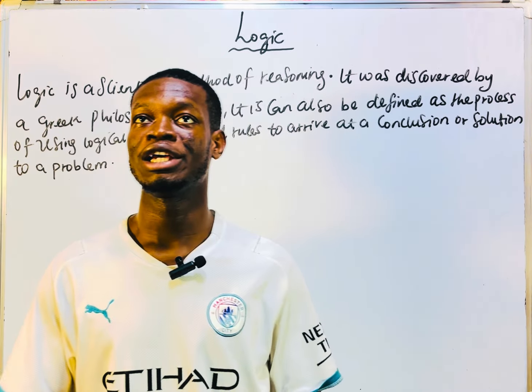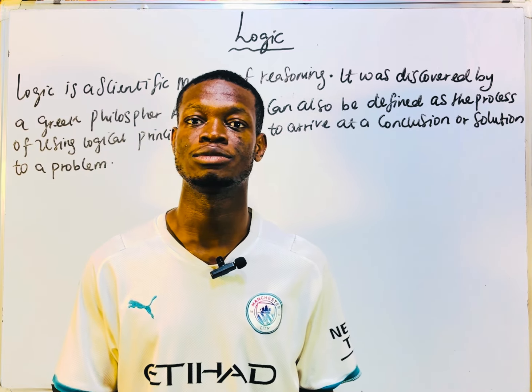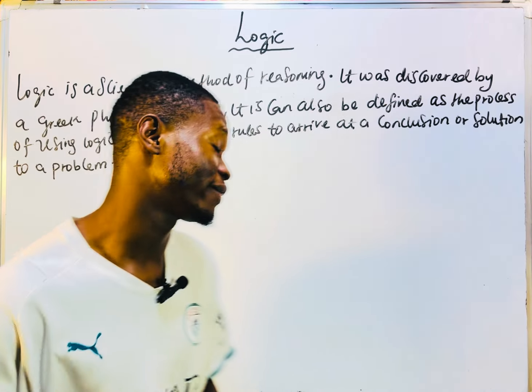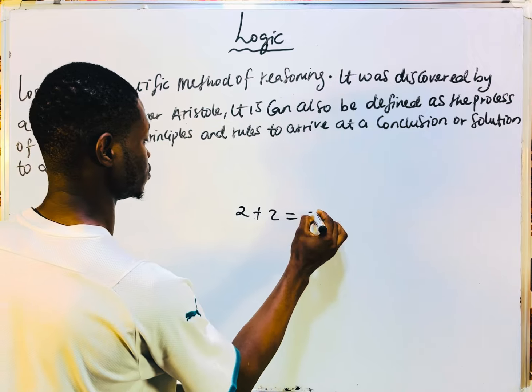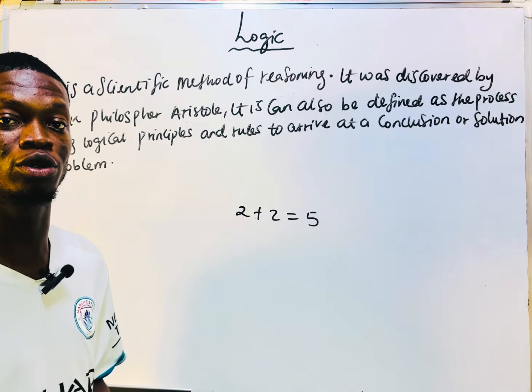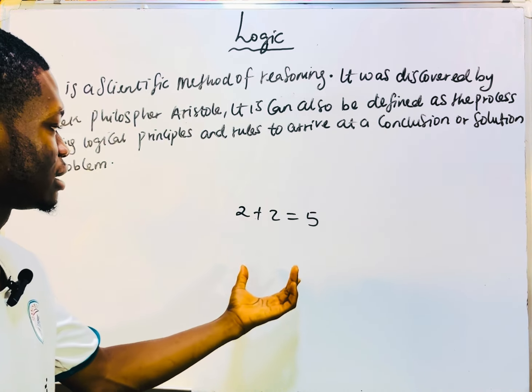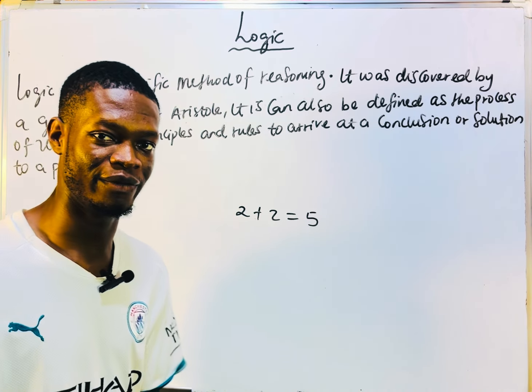Now, let me just cite an example. Somebody comes to you and tells you that 2 plus 2 is equal to 5. And you know that 2 plus 2 is not equal to 5, right?